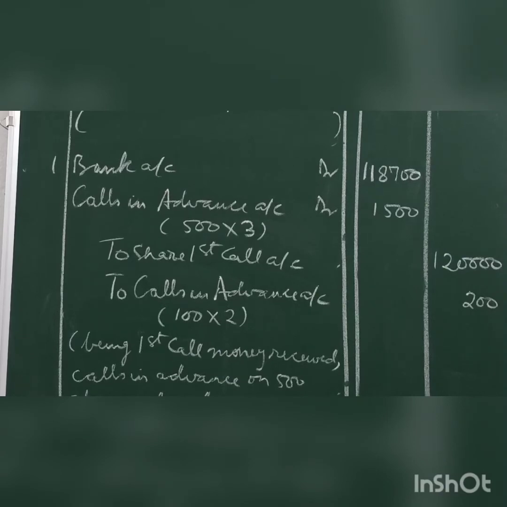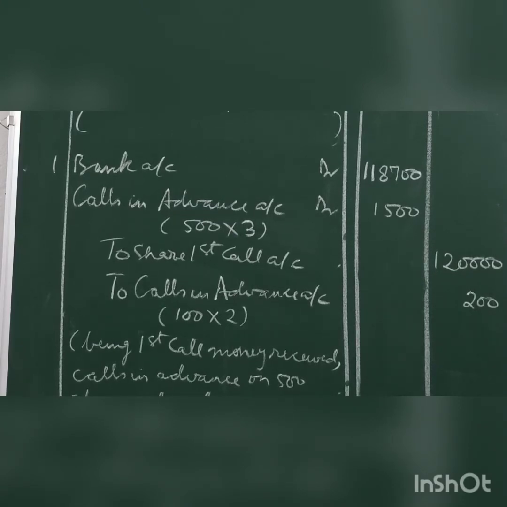And Mohan has paid on 100 shares of rupees 2 each at the time of first call his final call money. So you will credit calls in advance with 200, 100 into 2 rupees. So the amount which has been received with first call is 1,20,000 plus 200 from Mohan minus 1,500 adjusted of Ramesh's advance money on 500 shares.